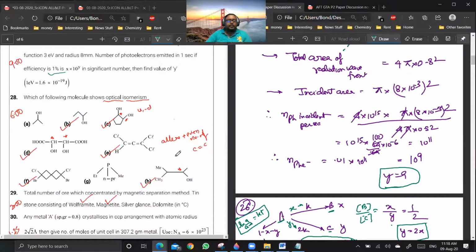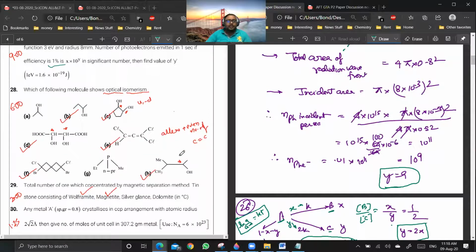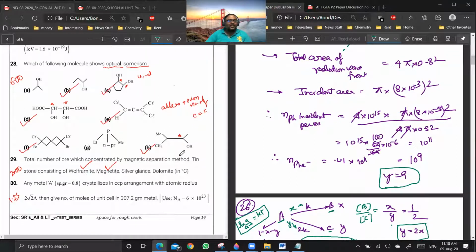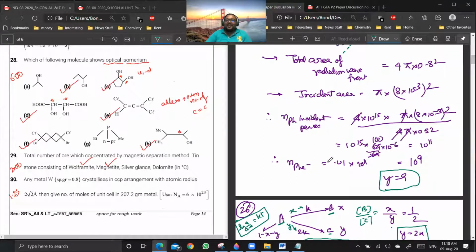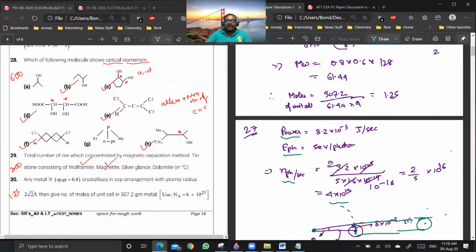So this is a direct physics question which has been asked in chemistry. So you can ask answer also. Okay, so after 27, 28 is a doubt?